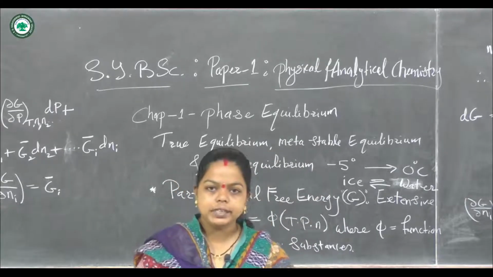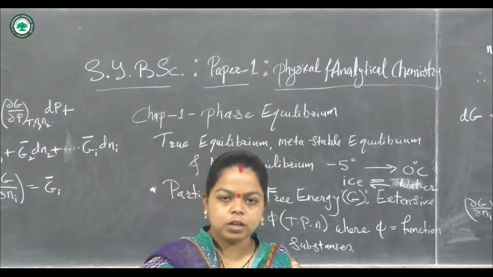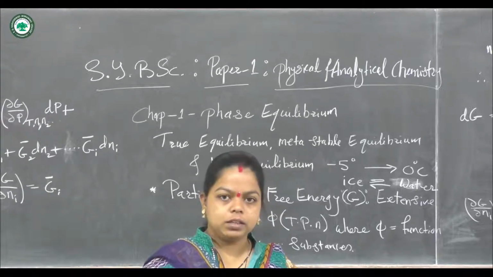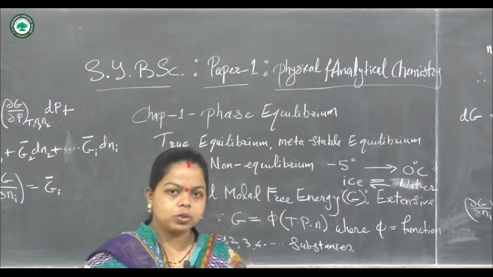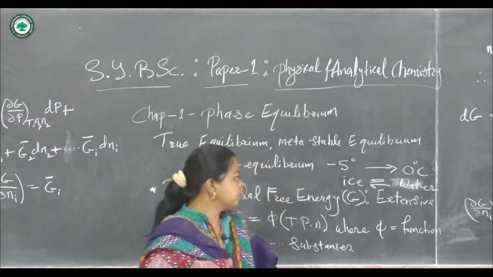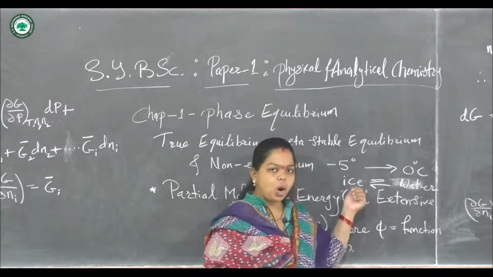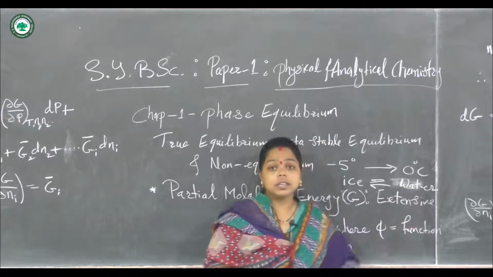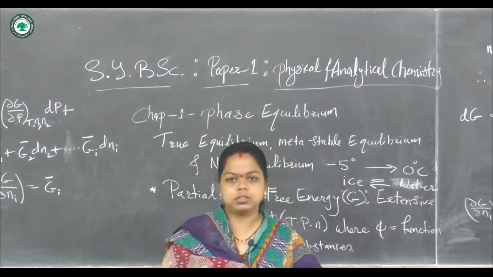Whatever heat is applied is utilized for the conversion of the solid molecules into the liquid state. Until all the ice is converted into water, no rise in temperature is observed.